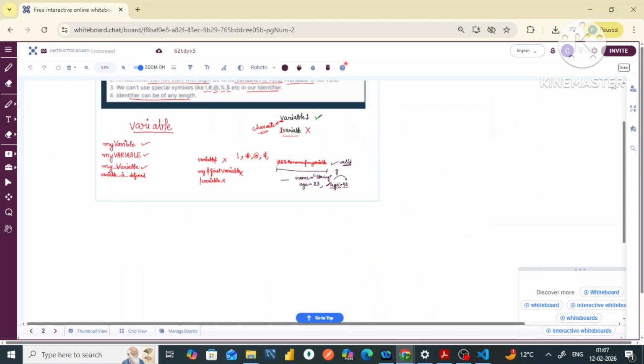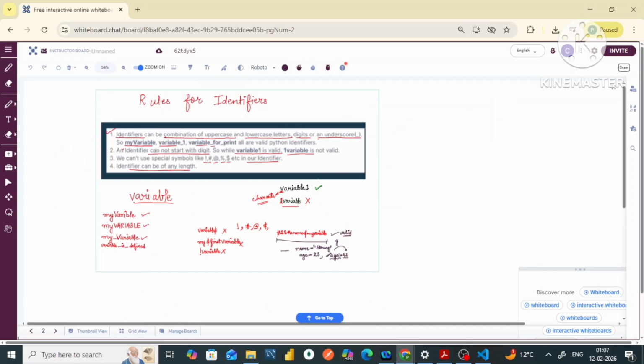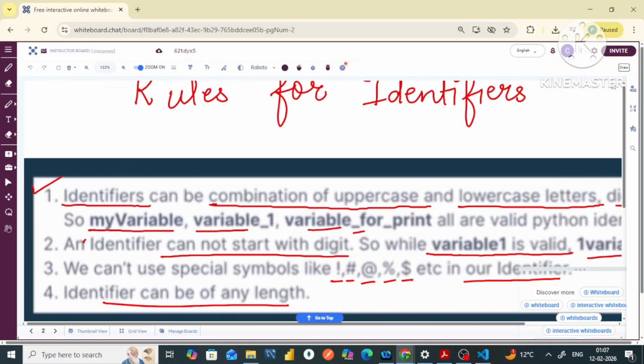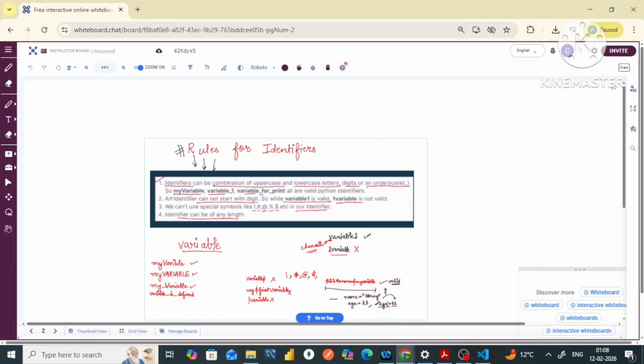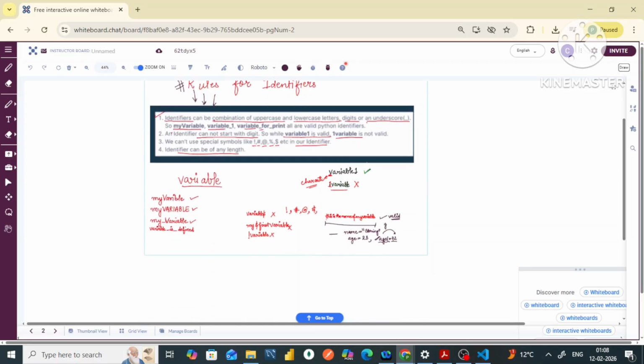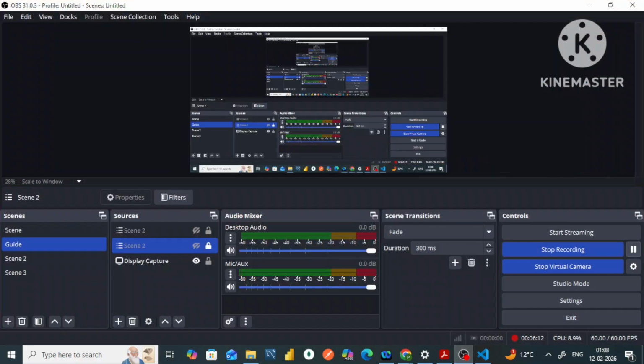I hope, my dear friends, till this point was crystal clear to you. I hope you have understood the rules for identifiers, rules for naming the variables, and you need not cram all these rules. You will gradually learn them while you practice writing code. All right, let's move forward now. I hope you have understood all this clearly.